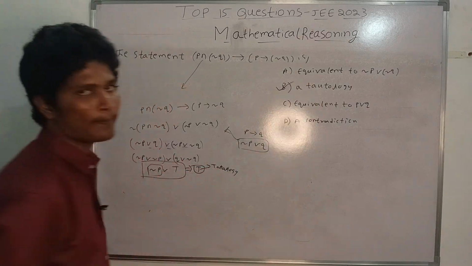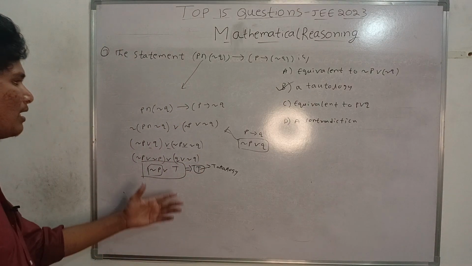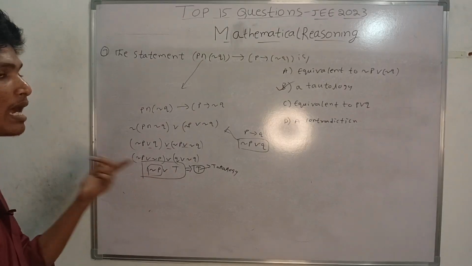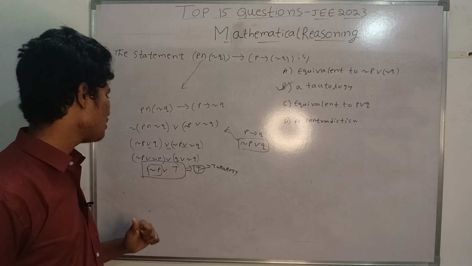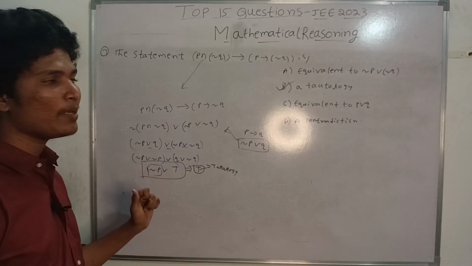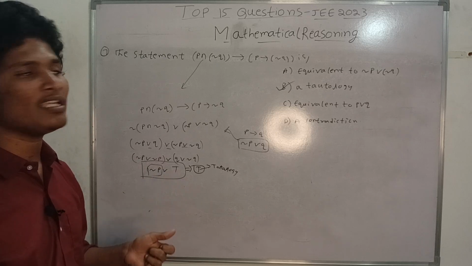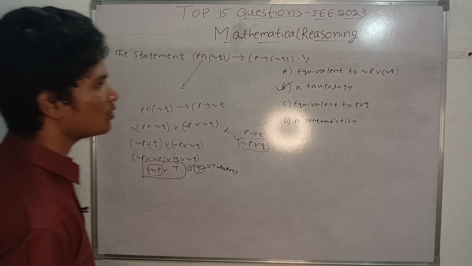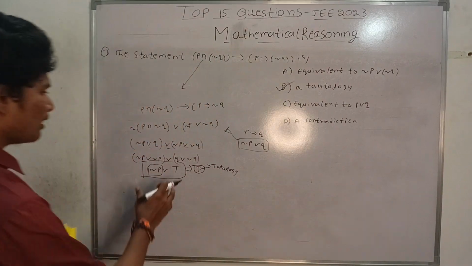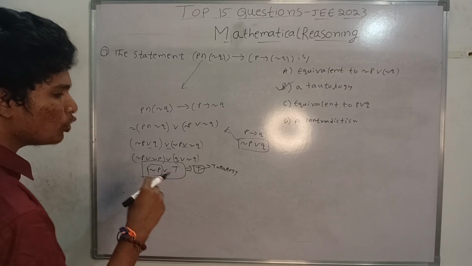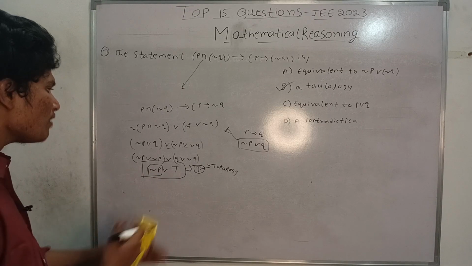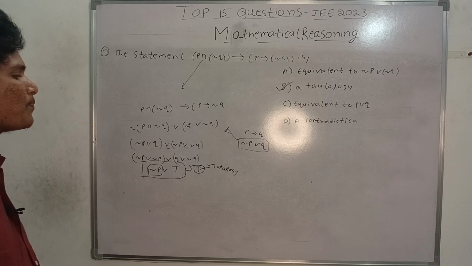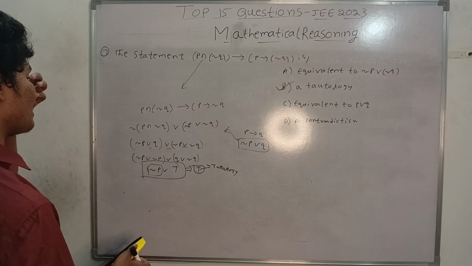There is option B here. That's it, you have to check. Final, you are done, the answer is there. But here you are thinking what to do next, whether it is negation P or T, or what it is, negation P or tautology or fallacy. You are thinking, I am thinking, you can also think, but before doing the last thing you have to do one step more. After doing one step more you can get the answer. So don't stop at the before step only, do until the end and find the answer.